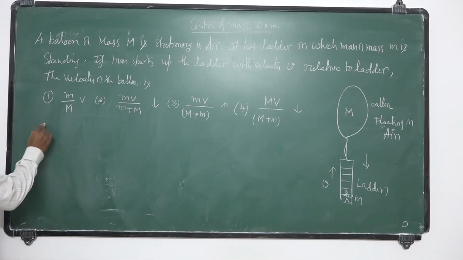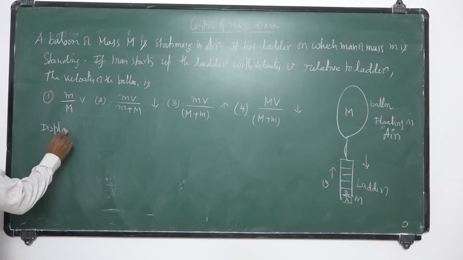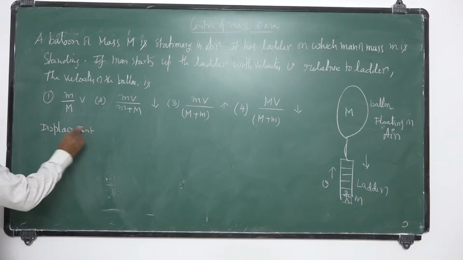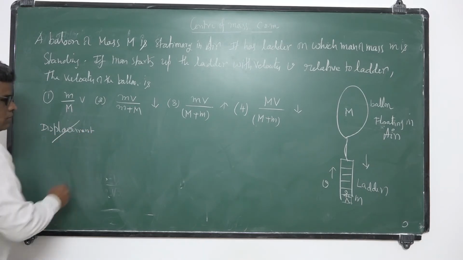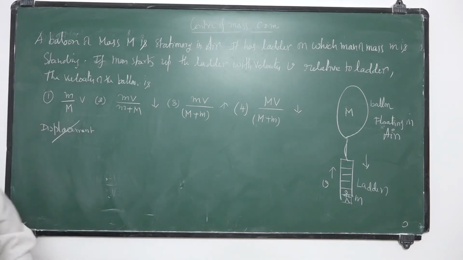So, displacement, we want velocity, sorry. We want velocity, not the displacement.